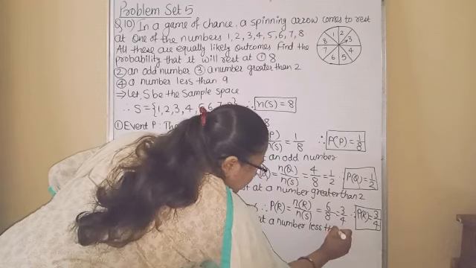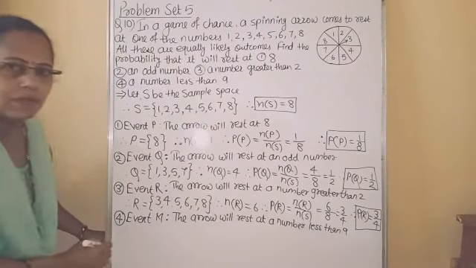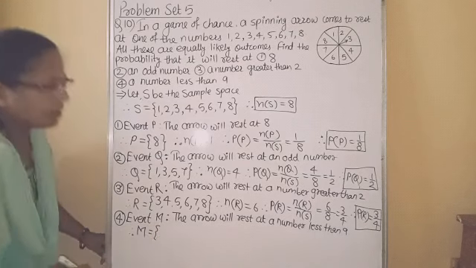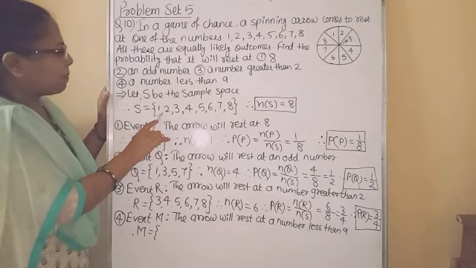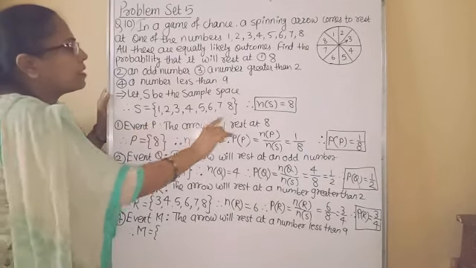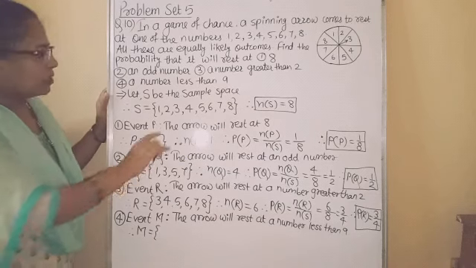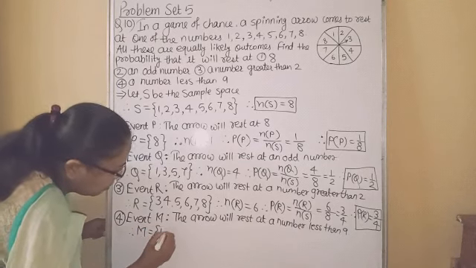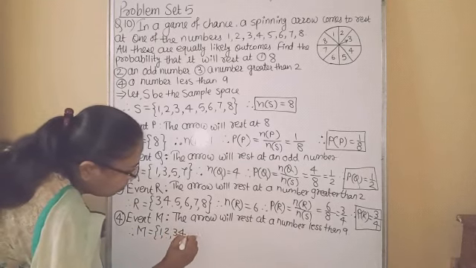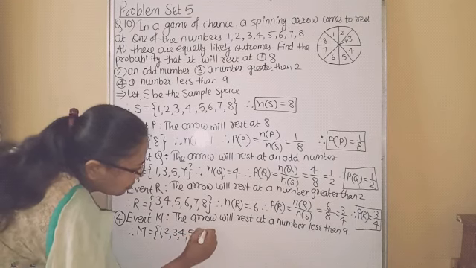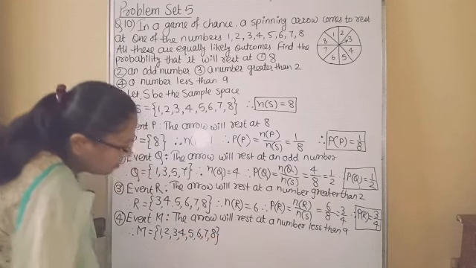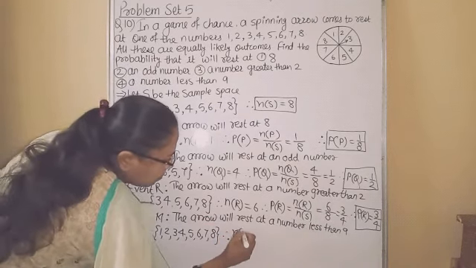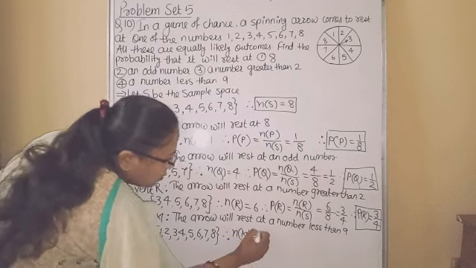Therefore, M is equal to, now student, in sample space we wrote the numbers from 1 to 8 and all these numbers are less than 9. So in this event we have to take all these numbers 1, 2, 3, 4, 5, 6, 7, 8. Because all numbers are less than 9. Therefore, n of M is equal to 8.